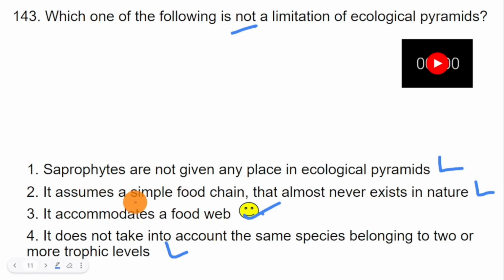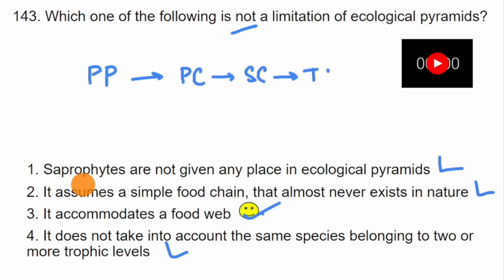Saprophytes are not given any place in ecological pyramids. So what we see is PP. These are the abbreviations for primary producer, and then we get primary consumer, and then secondary consumer, and tertiary consumer. And then usually the food chain ends here. So there is no place for detritivores or saprophytes. So this statement is a limitation of the ecological pyramid.